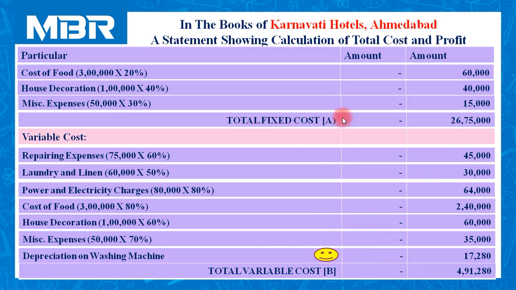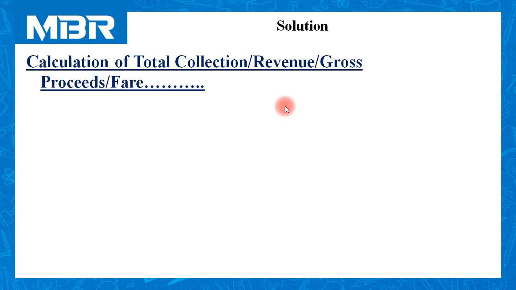We have identified total fixed cost as A and total variable cost as B. The amount of total variable cost is rupees 4,91,280. Now, after preparation of this table, move towards next part of our solution.